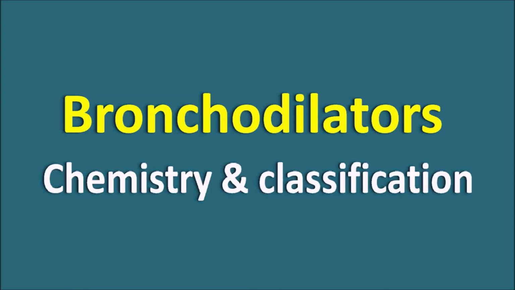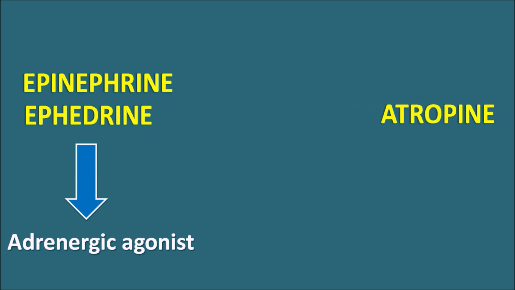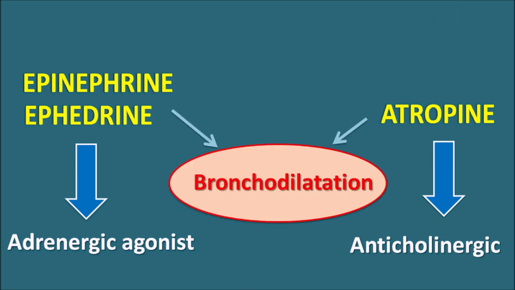Hi everyone. Today in this video we are going to discuss chemistry and classification of bronchodilators. It is well known that epinephrine and ephedrine, two important drugs, act as adrenergic agonists. Similarly, another drug, atropine, which is a natural product, acts as an anticholinergic. All these drugs are going to produce bronchodilation.